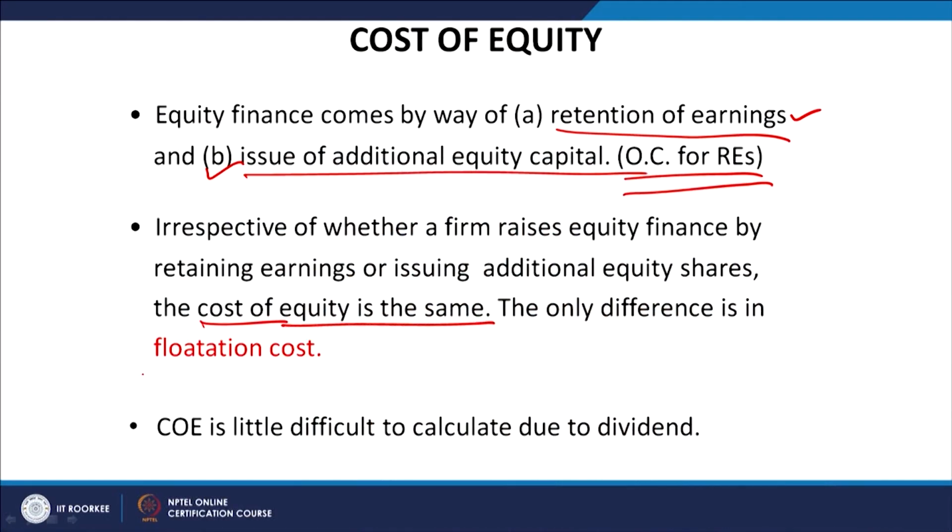We take the total sum, how much is the total equity investment, that is the paid up capital as well as the free reserves, that becomes the total equity capital, and the only difference is the flotation cost. In case of the retained earnings, no flotation cost has to be paid. Whereas, in case of a fresh issue of equity capital, maybe IPO or FPO, we have to pay the flotation cost. What is the concept of the flotation cost? I will discuss with you in the subsequent lectures.